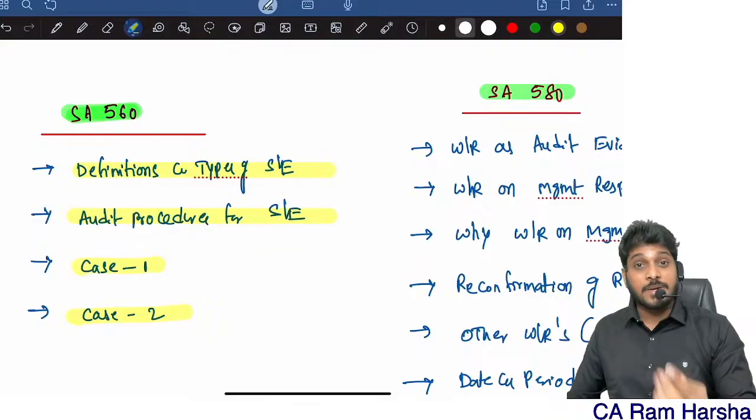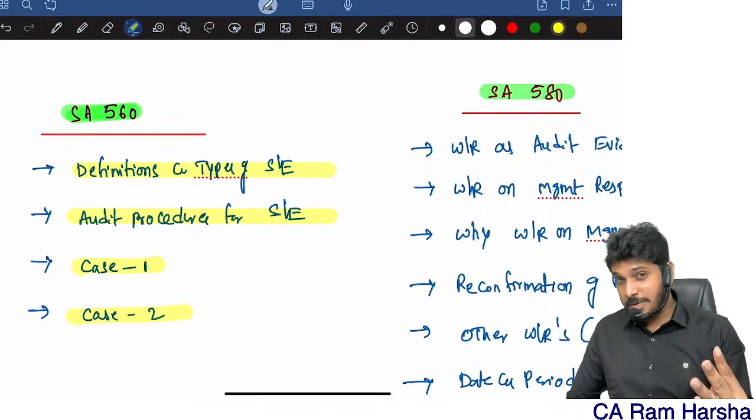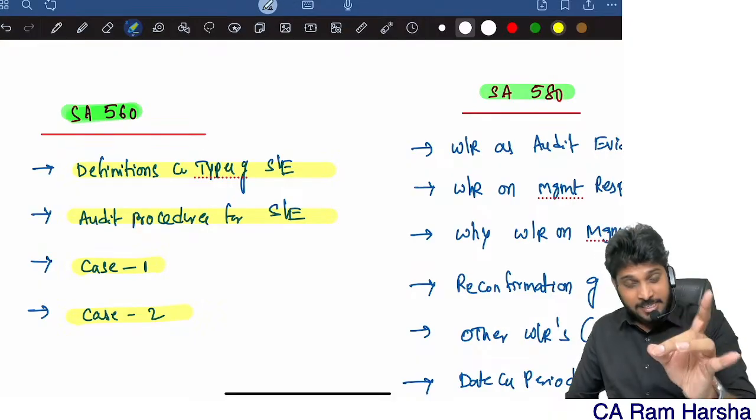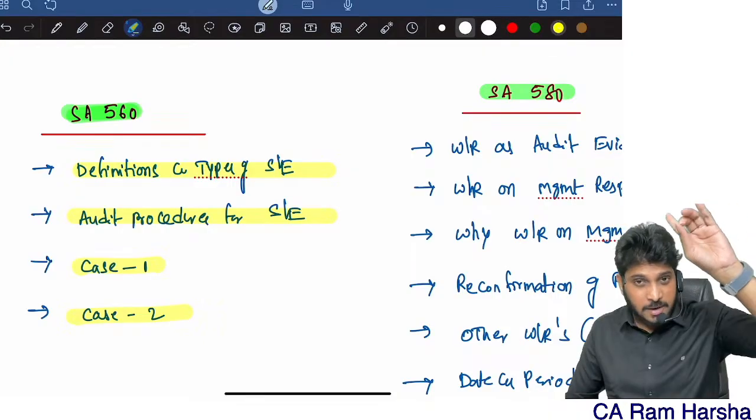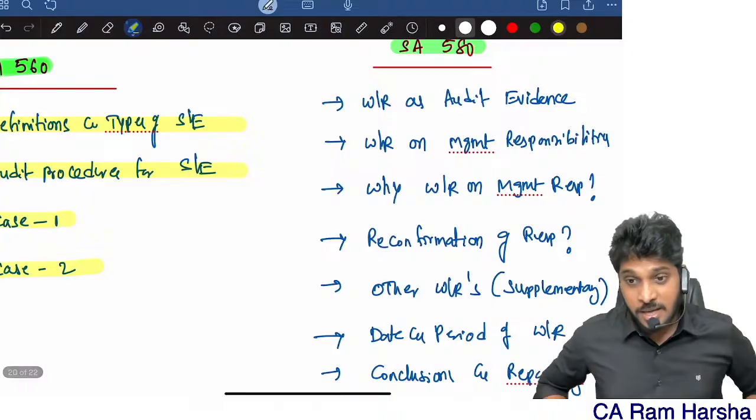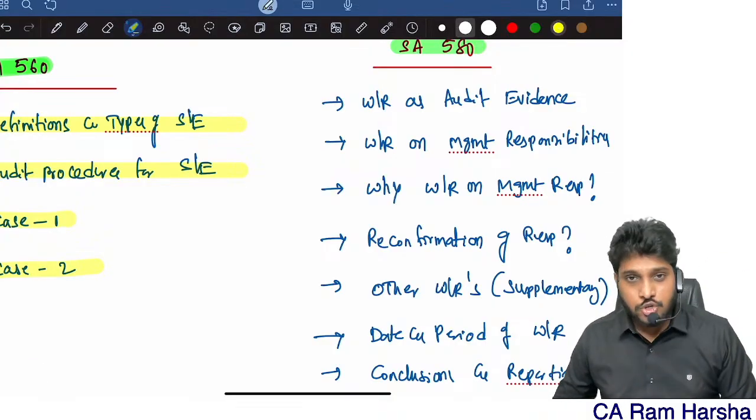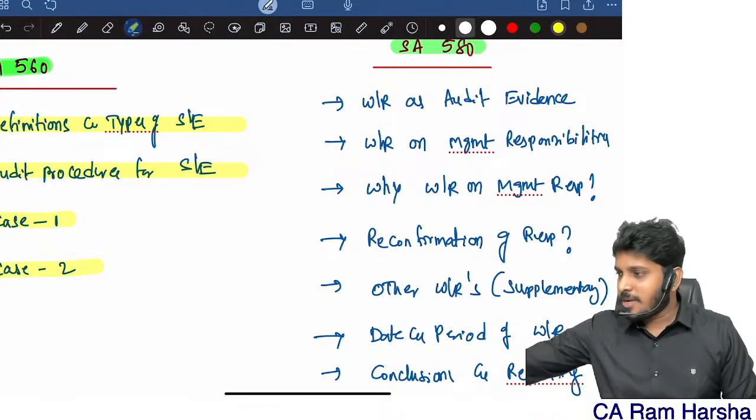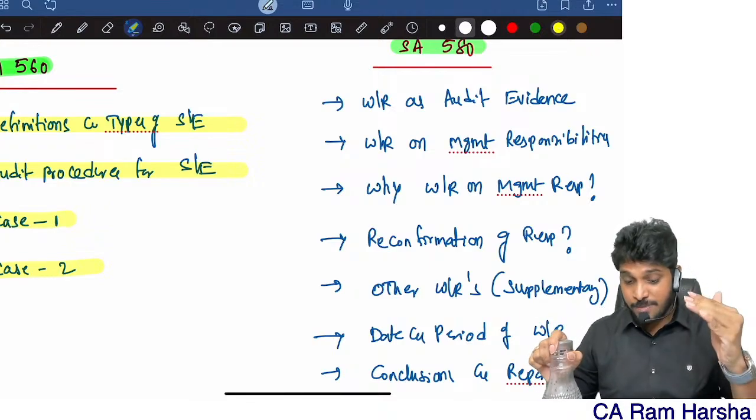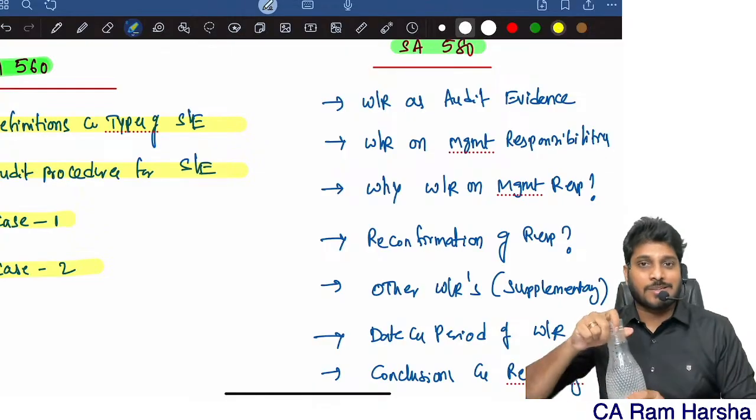Within 1 hour, we completed 4 standards. What all did we complete in completion and review? 450, 260, 265, 560. Now we are left with 570 and 580 in this chapter. 570 is already covered as part of the audit report topic. Now 580. Once 580 is covered, we will be completing the completion and review topic as well. That's it. Just 1 minute. I hope you are getting clarity like never before, and that you're able to quickly revise what is there in this subject.